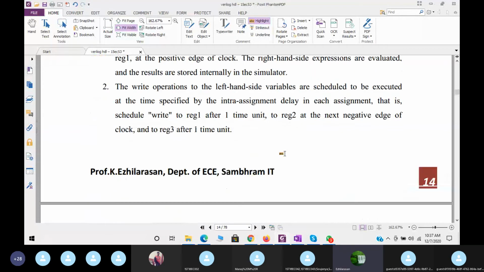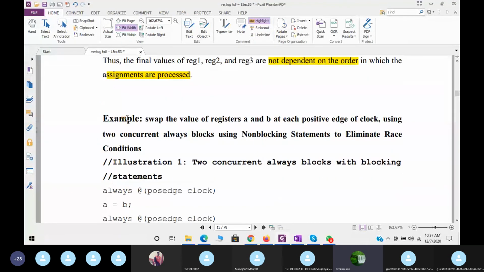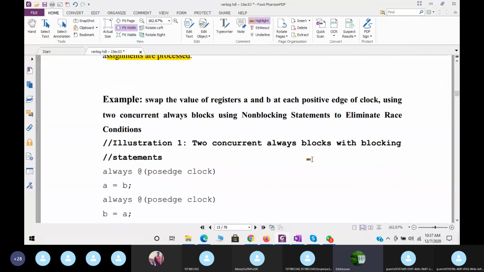This is one of the very important examples. In the examination, they will repeatedly ask this. Swap the values. Read the question properly: swap the value of register A and B at each positive edge of the clock using 2 concurrent always blocks, using non-blocking statements to eliminate the race condition. They gave the solution also.